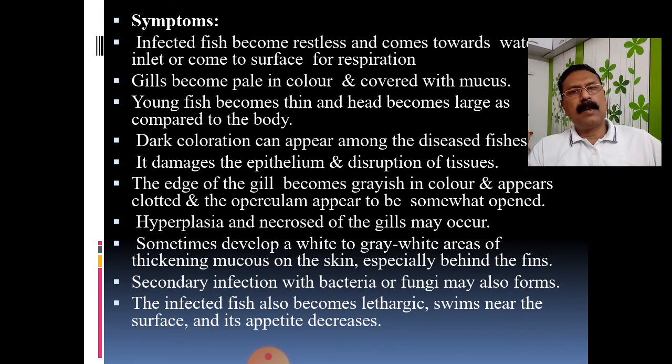So in this disease also, the fish will try to rub their body against any substratum, rocks, stones or the wall of the aquarium. And this is also a good symptom. On that basis we can conclude that the fish is suffering from dactylogyrosis. So that is about the symptoms of the fish.